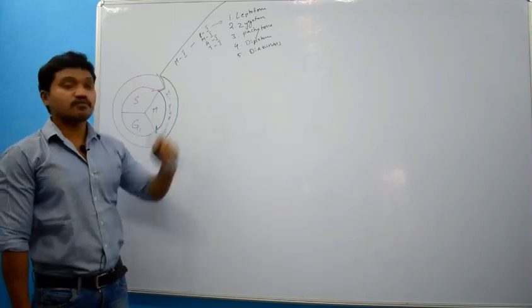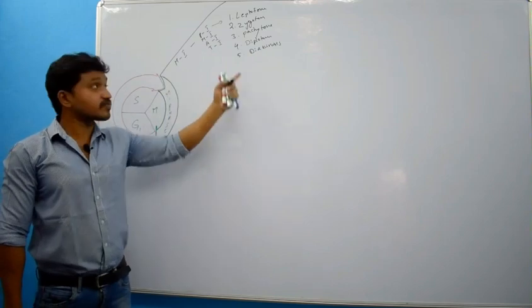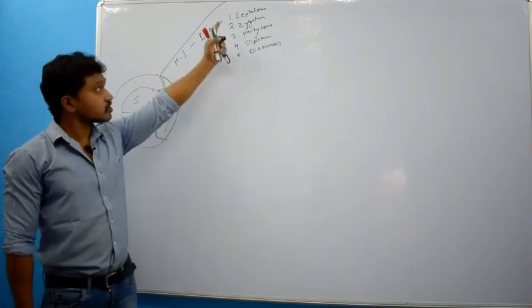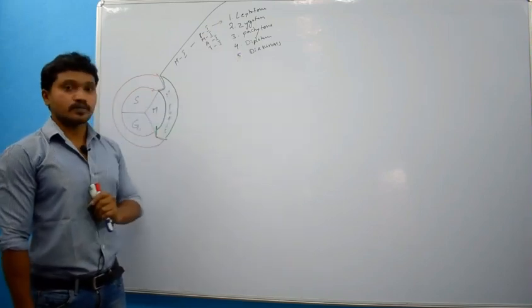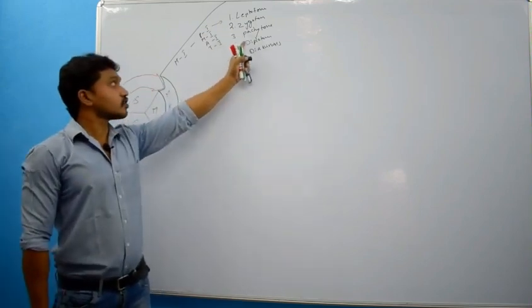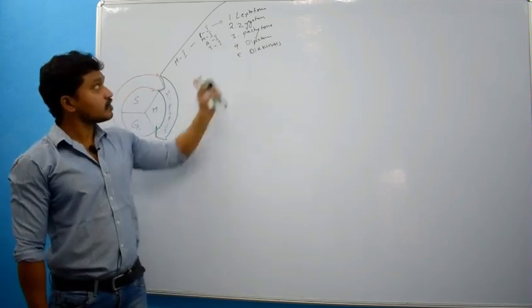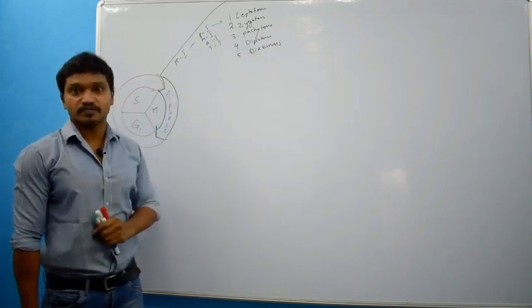Of course, I will explain what changes occur in the different phases. But first, remember all these subphases one by one: leptotene, zygotene, pachytene, diplotene and diakinesis. And how will you remember these steps in order?